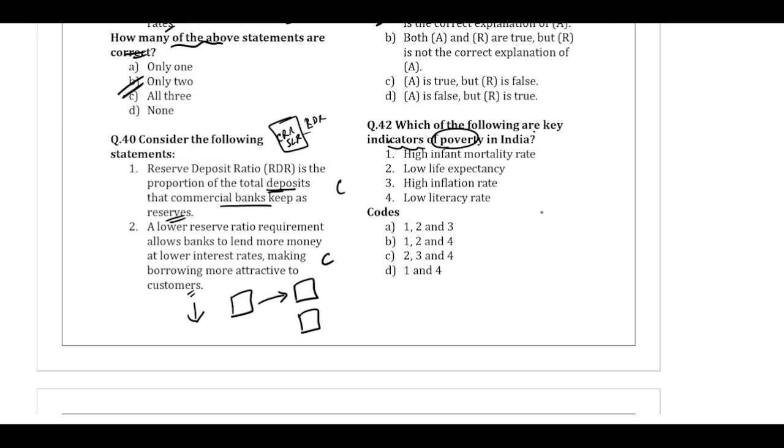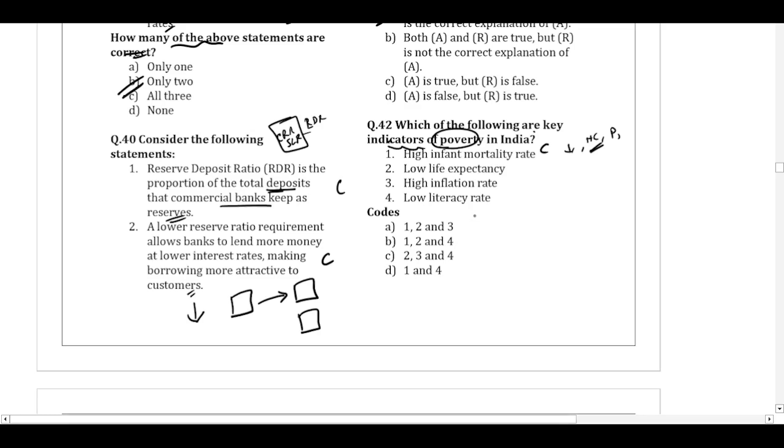Because why will the infants die? Whether it is because of low nutrition or no better health care, or the pregnant mother was weak and the kid is also born very weak. Again, it will come to nutritional level, or it will come to poverty where the food is not proper, nutrition is not given to the infant, and the hospitalization cost or the healthcare is not provided to the infant. So all of these are linked to poverty. So this fact is correct.